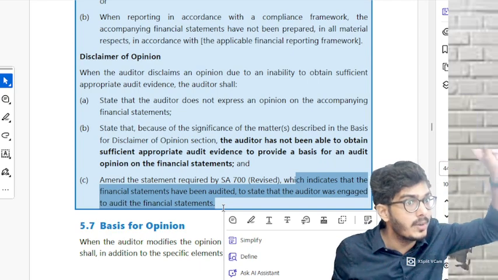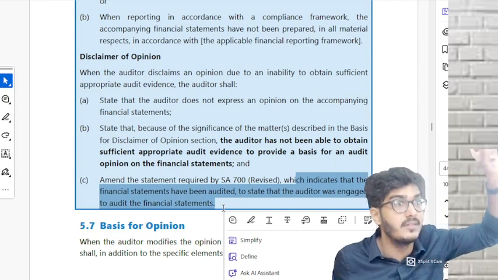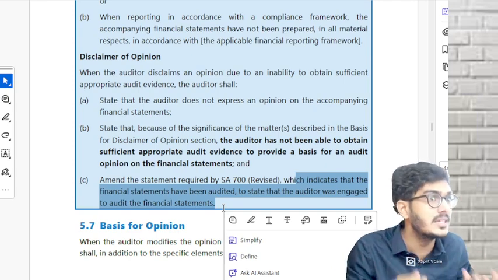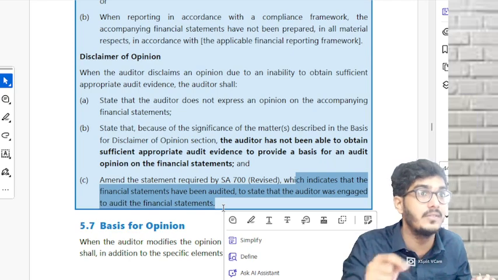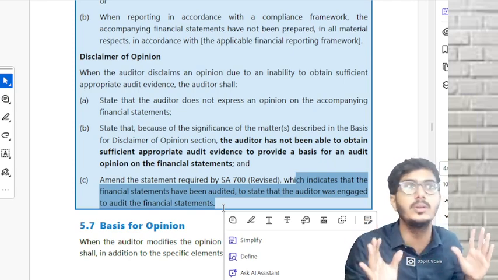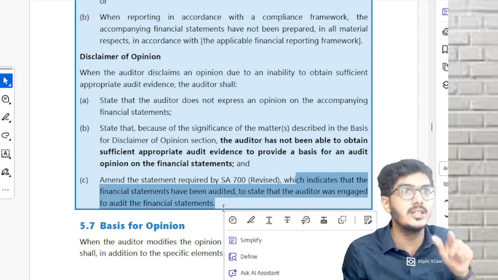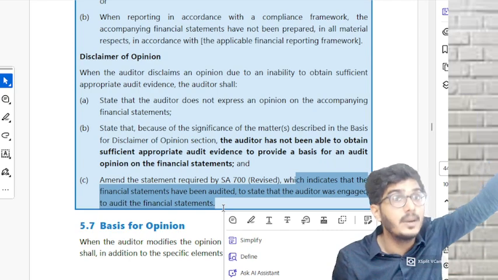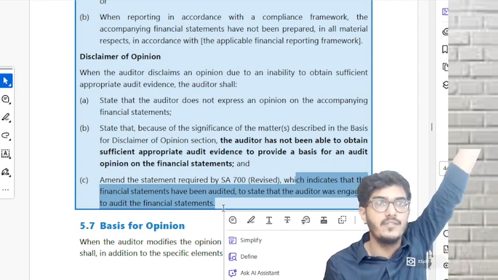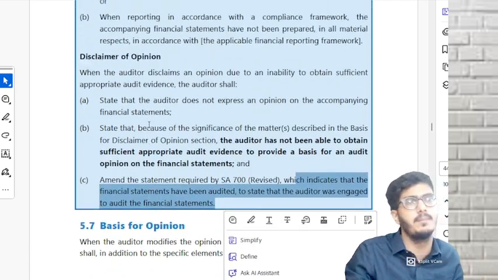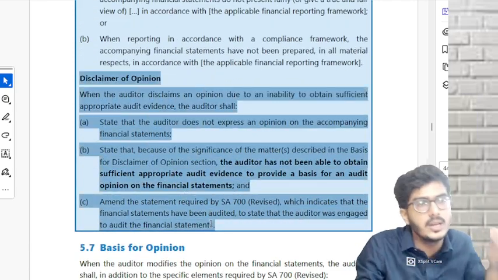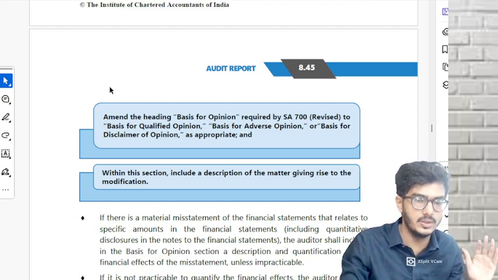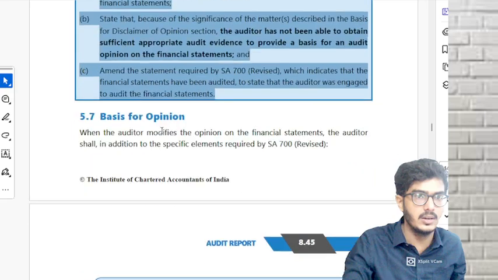In a normal unmodified opinion, adverse or not, we write we have audited. But when you give a disclaimer, we don't write the words we have audited. We write we were engaged to do the audit. This is the only case in disclaimer. In adverse and qualified, we write we have audited, but we make other changes, like does not give a true and fair view. Understood? Very important. Especially disclaimer is tested frequently because there are many questions on disclaimer. Understood till here?